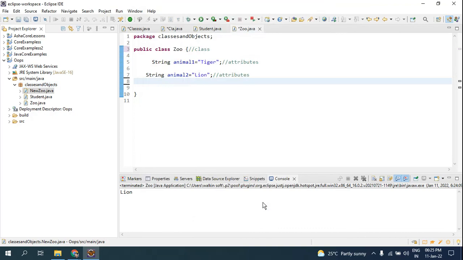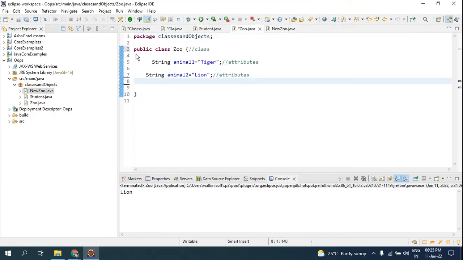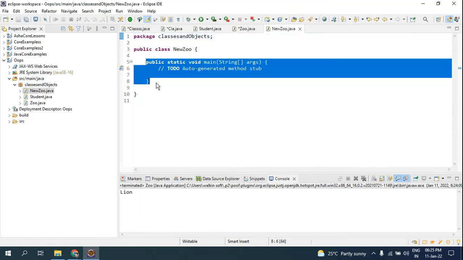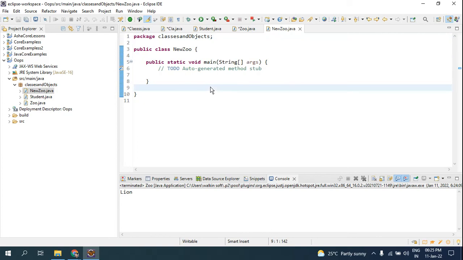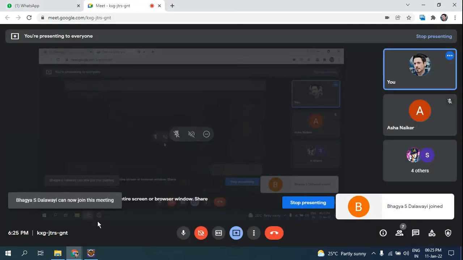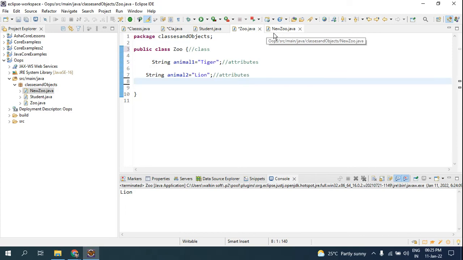You have to focus here. In my zoo class I have only the class, no main method, but in the new zoo I have a main method. Will I be able to visit this zoo in this class?